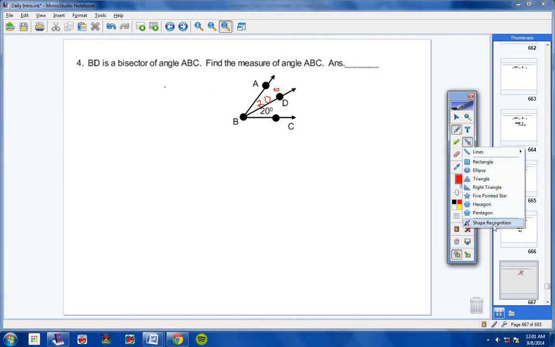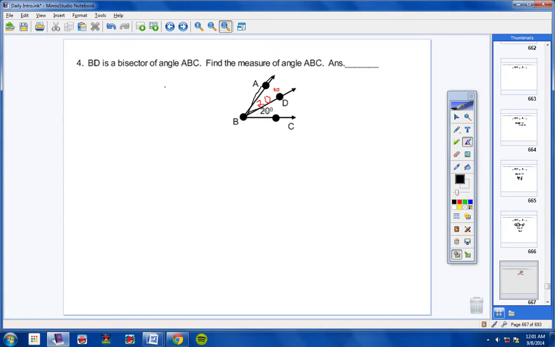Now think about this for a second, students. Watch this. I'm going to try to trace this top angle without a lot of success. I mean, it's really hard to do with a mouse. Yeah, I don't think I can do it. There we go.